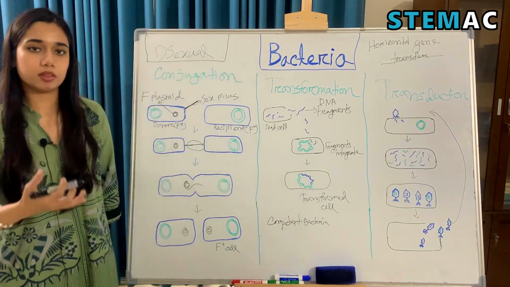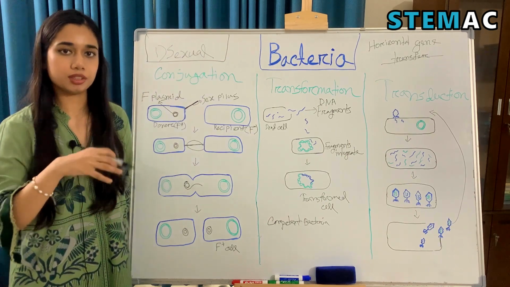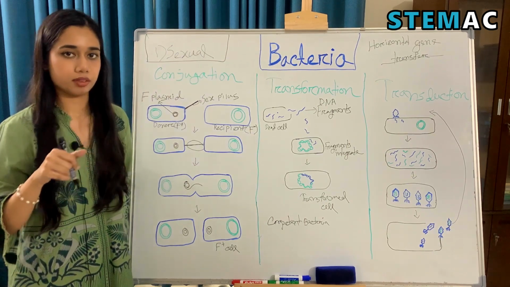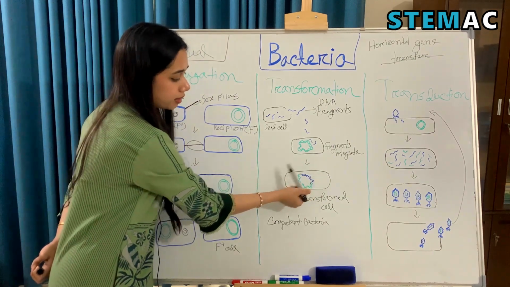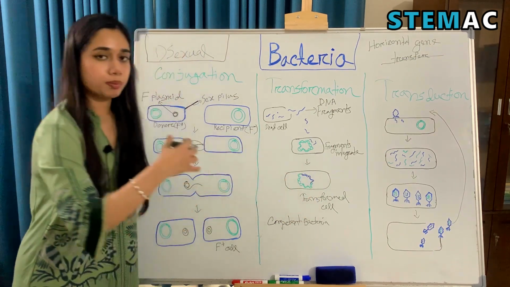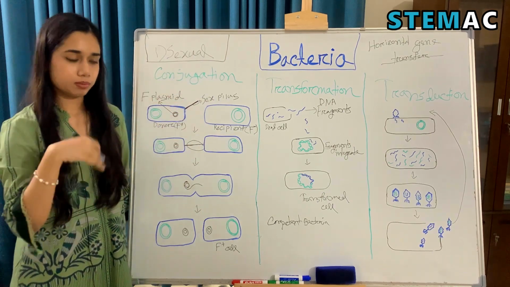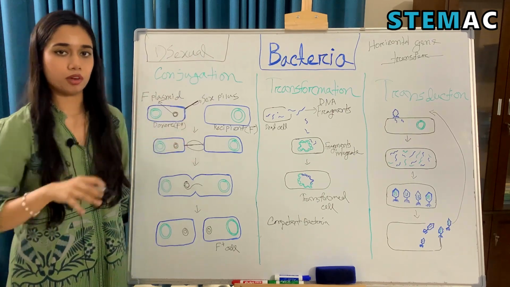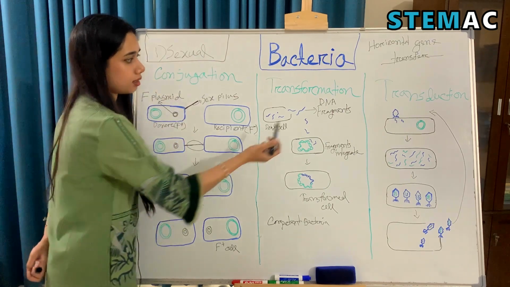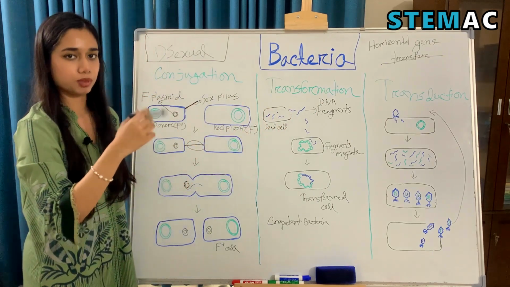And so now the bacteria will express the new genes that have integrated inside of their bacterial chromosome. And if this bacterial cell undergoes binary fission, it will transfer the genes from the parent cell to an offspring. So this is another method in which genes are transferred from one bacterium to another.